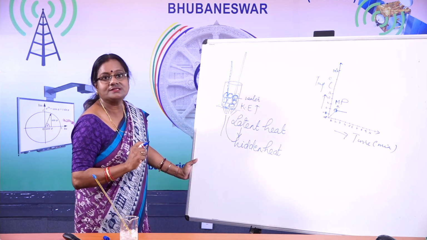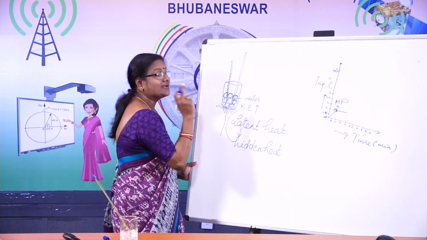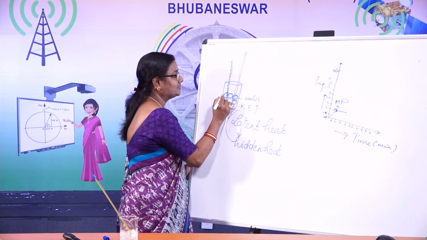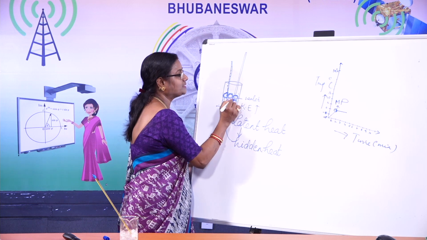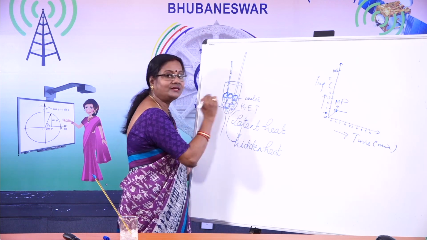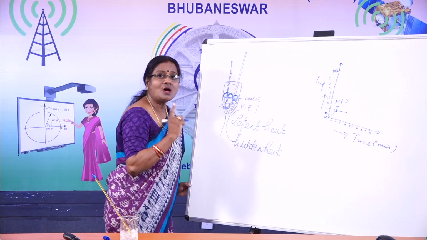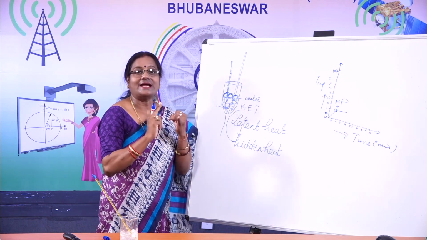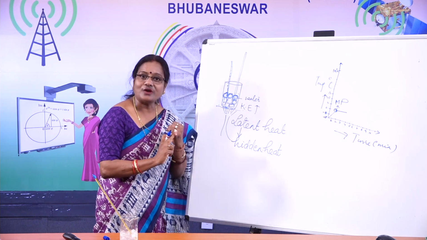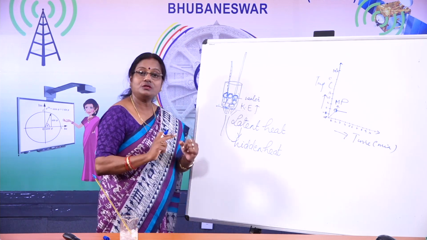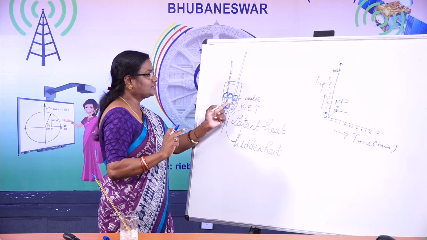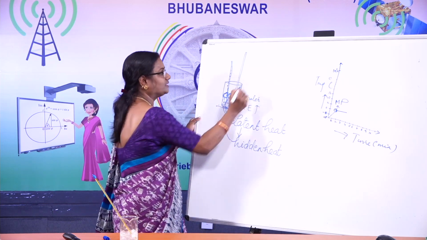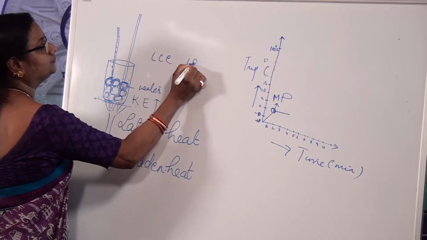One thing I want to discuss with you children, at 0 degree centigrade, it exists in ice form, that is solid form, as well as in liquid form. Now just guess, at 0 degree centigrade, that is at the melting point of ice, which has more energy, the particles of ice or the particles of water?